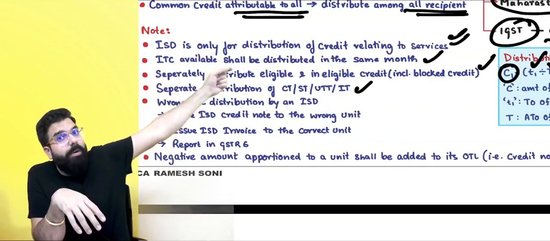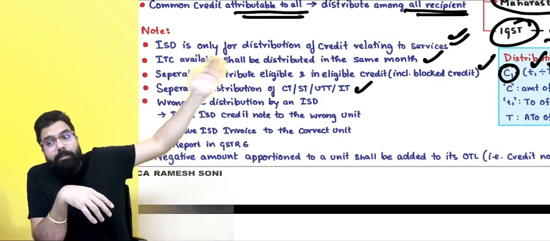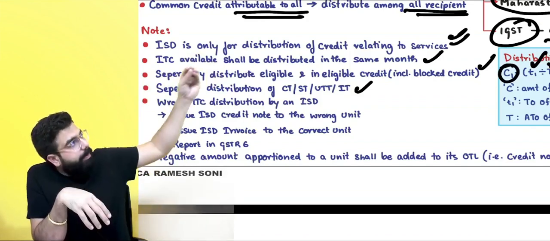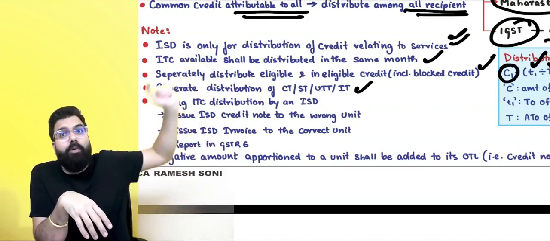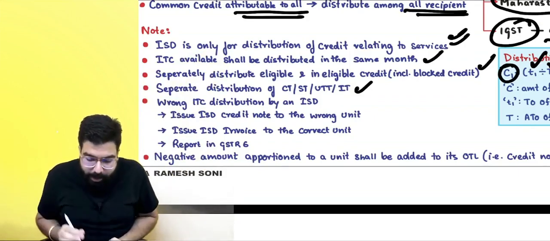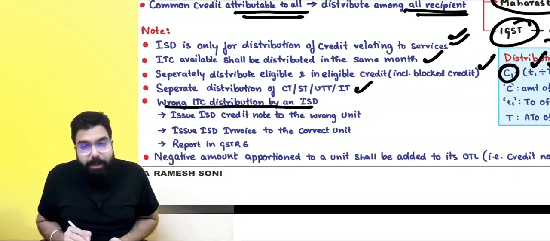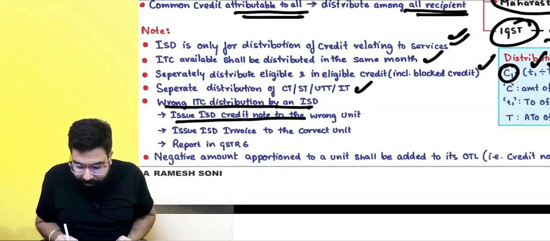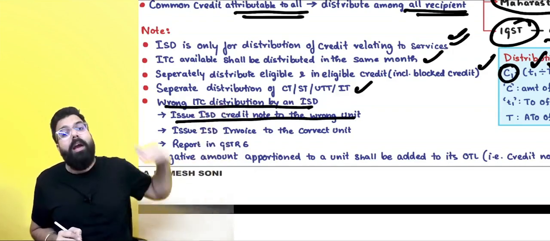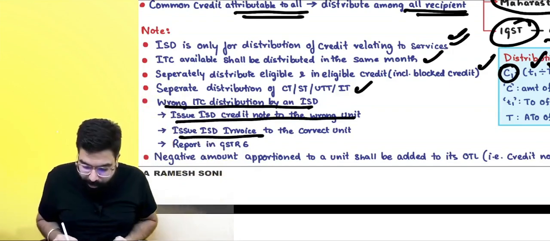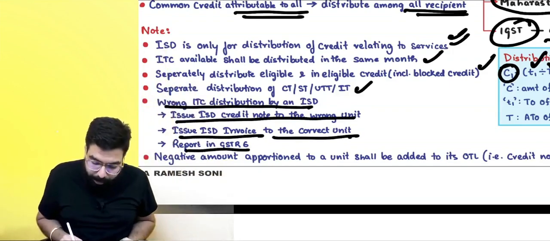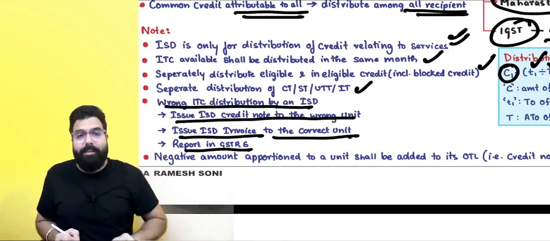If by chance one month they distributed something more to one recipient, how to reduce the credit? To reduce the credit, the ISD will give an ISD credit note. Always remember one thing: for wrong distribution, the ISD will give a credit note to the wrong unit so that their credit comes down, and they will give an ISD invoice to the correct unit so that the correct unit's credit goes up, and this will be reported in GSTR 6.